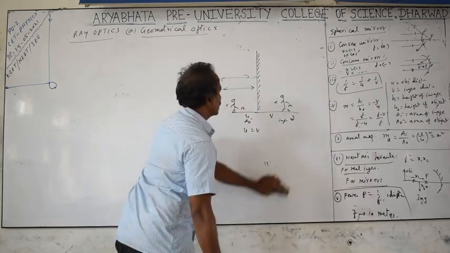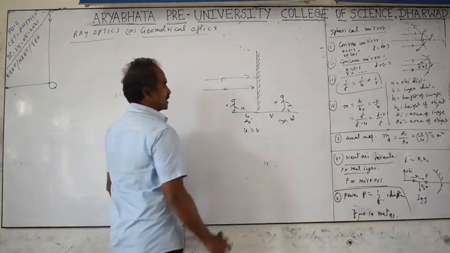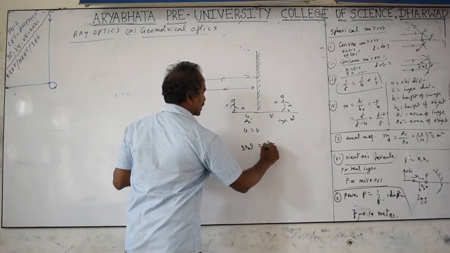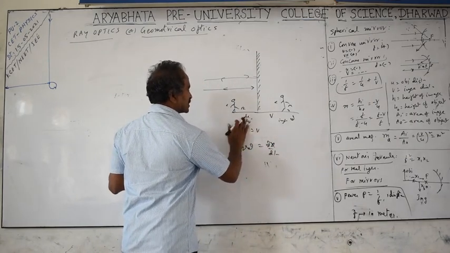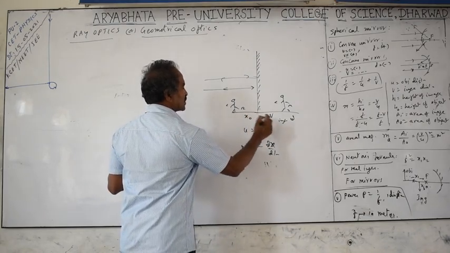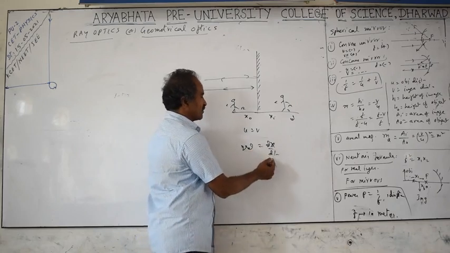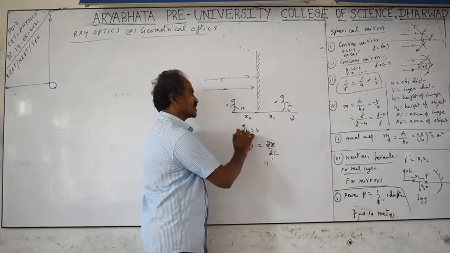Next point is, what if the person is moving? These are the distances. Velocity is nothing but equal to dx by dt. We can take dx by dt. I am taking this u as now x object. This is going to be x image. So the differentiation of the object distance is nothing but equal to the image distance. But u equals v. So object distance equals image distance.